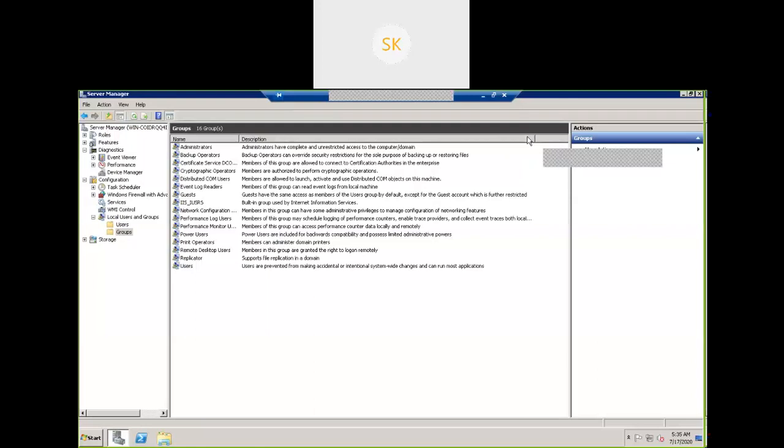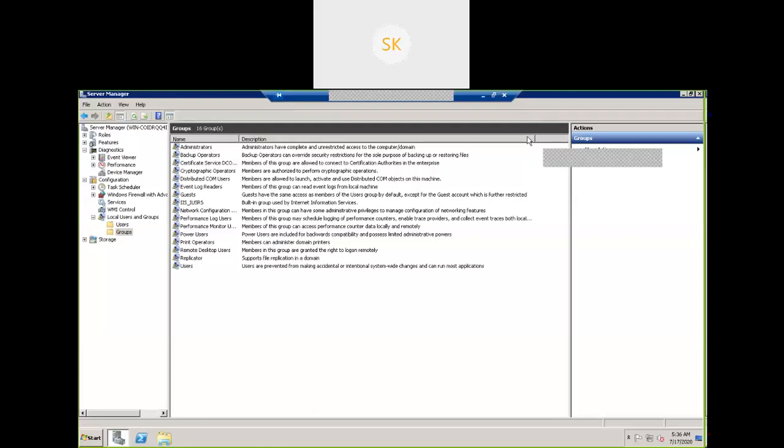Why do we call these local users and groups? Because these users and groups are available on this particular server. These groups belong to this particular server only.